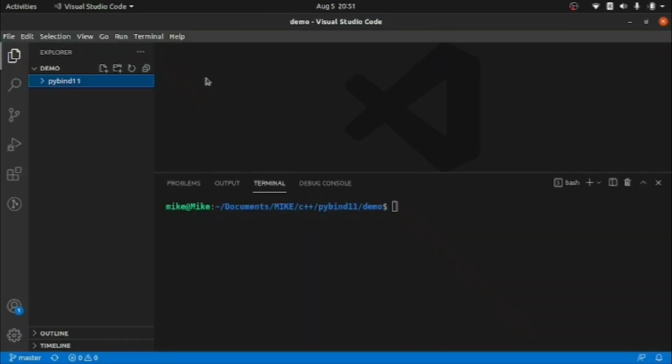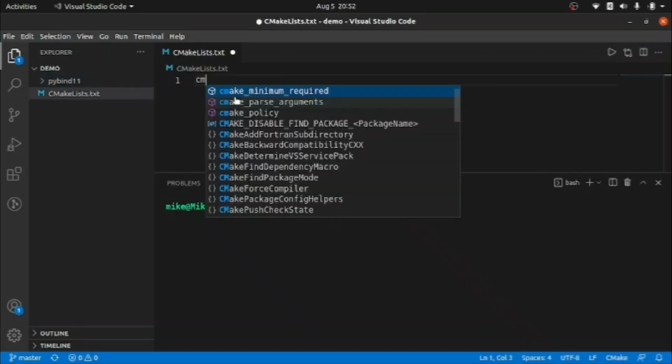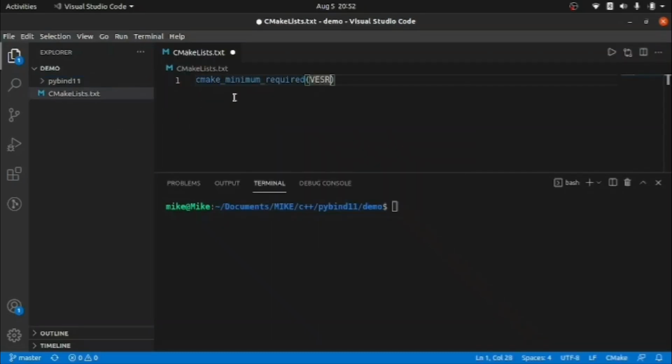Okay guys, I have already told you that when you deal with Pybind11, you need to clone the repo of Pybind11, which allows you to integrate a C++ module with Python. As you can see, I have already cloned it and I have the repo directory here. Now we need a file which will allow us to make some configuration for the make file. So let's make a CMake file here. Now we can add all the minimum requirements.